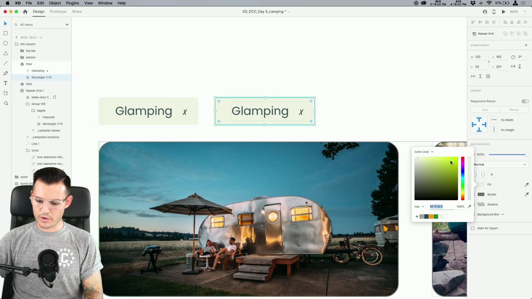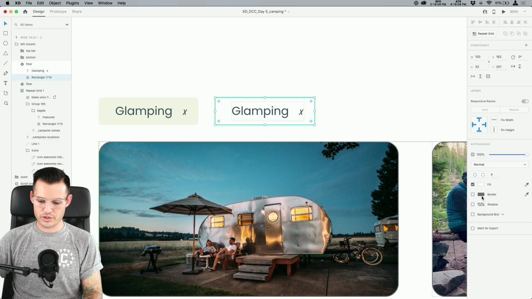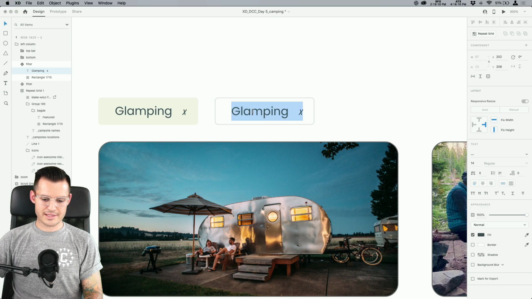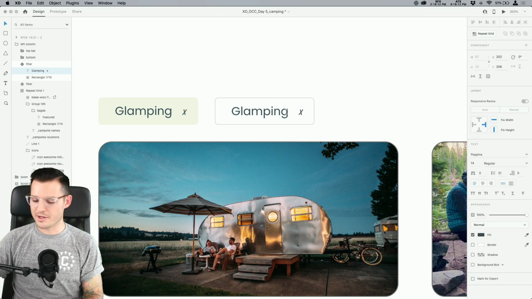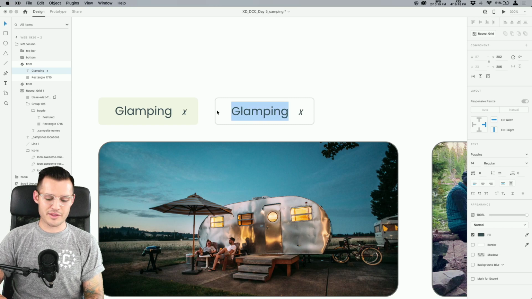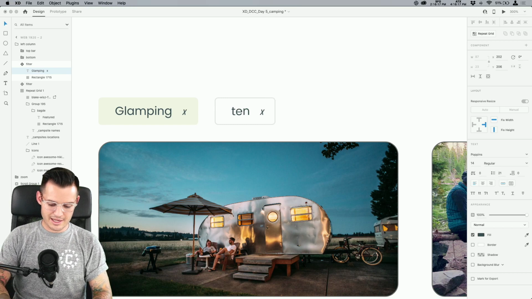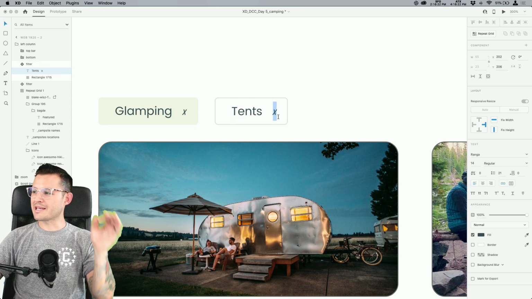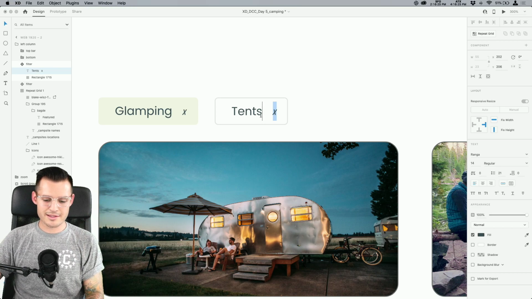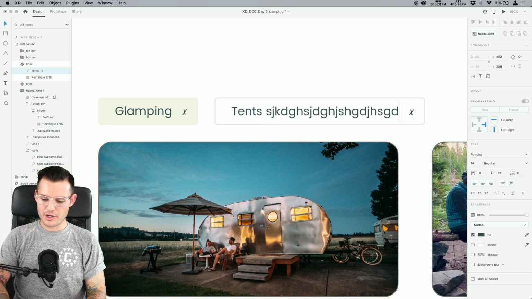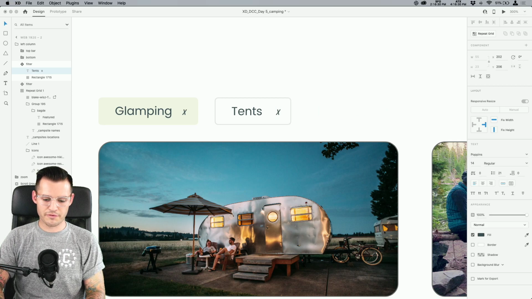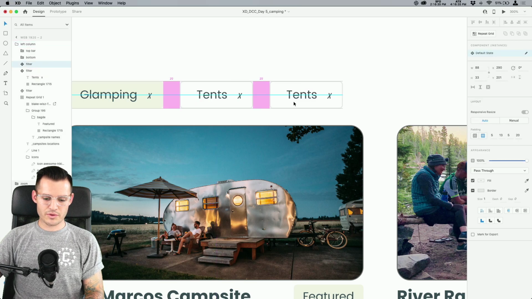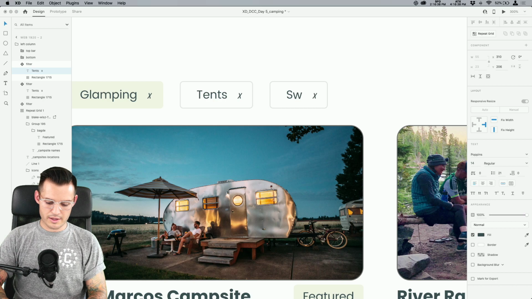So why don't we do this? Instead of it being like that, let's have some variations of these where we just have some light versions. And instead of it saying glamping, I did a little trick, and if you want to see a really cool hack I did to space everything out consistently, I put the name of it in and then just spaced out and used a different font for my X. So it's a little bit stylized, but it has this padding on. So no matter how long the title is for our little filter, we still get similar padding, which is kind of fun. I'm into it. So let's do this. Let's go swimming.